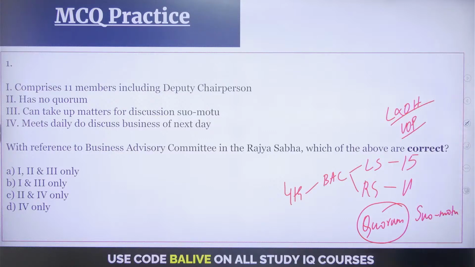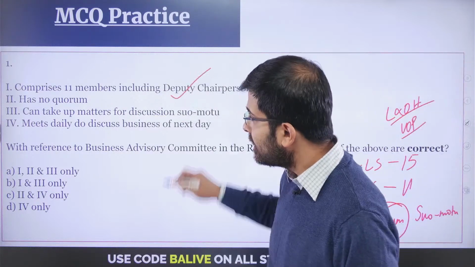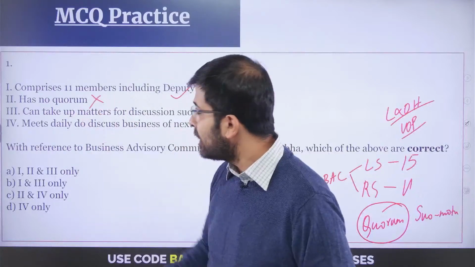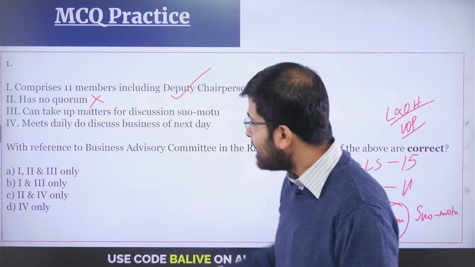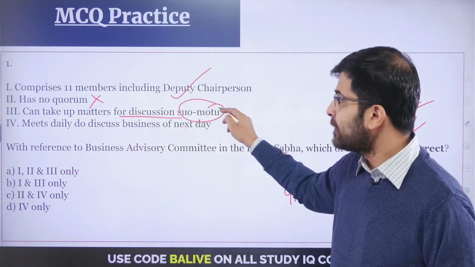Okay, so in terms of Rajya Sabha, 11 members is correct. Has no quorum is absolutely incorrect. It has in fact a quorum. It's a committee after all. Okay, and it can take up matters for discussion suo motu, absolutely correct.